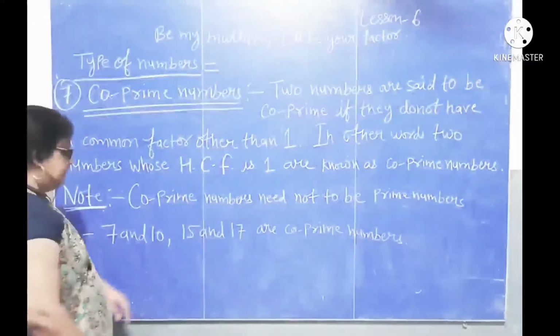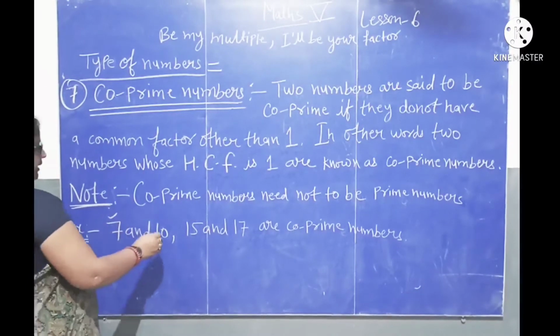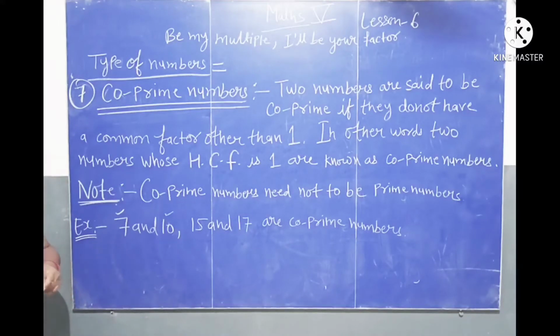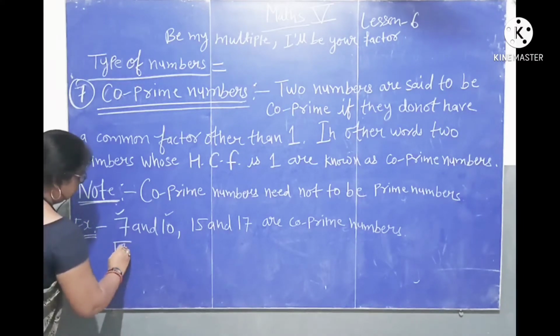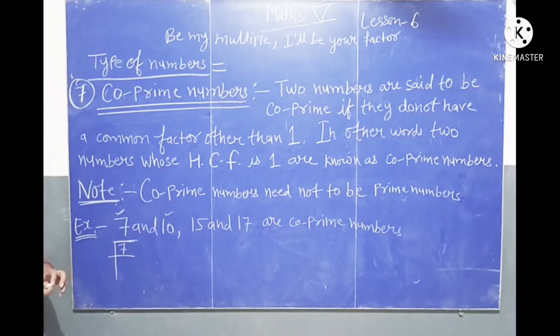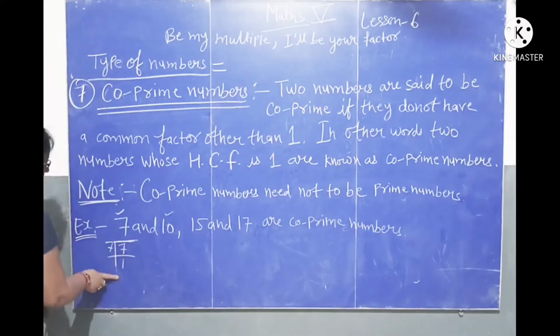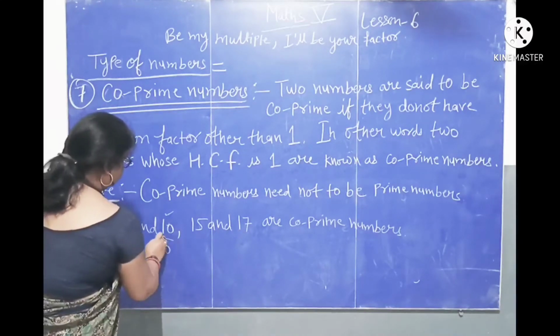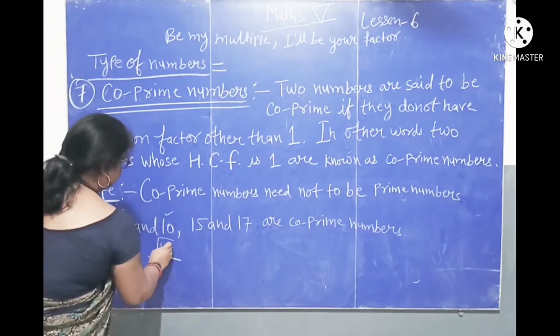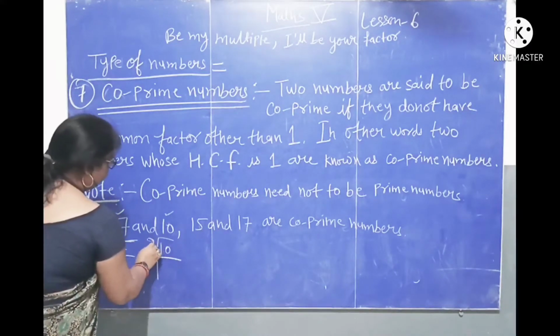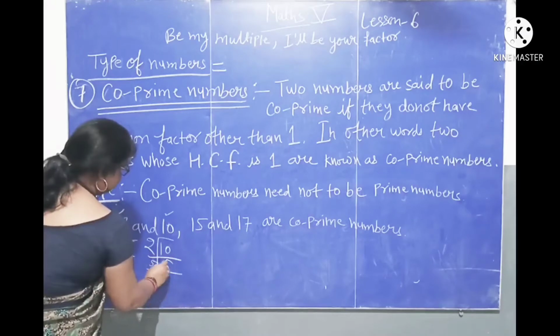7 and 10. 7 is a prime number and 10 is a composite number. They have only one common factor, number 1. Let's check. 7: only two numbers can divide 7, number 1 and number 7. So we will take 7 × 1 is 7. And here is 10. We will take the list and prime number, so we will take 2 × 5 is 10, 5 × 1 is 5.